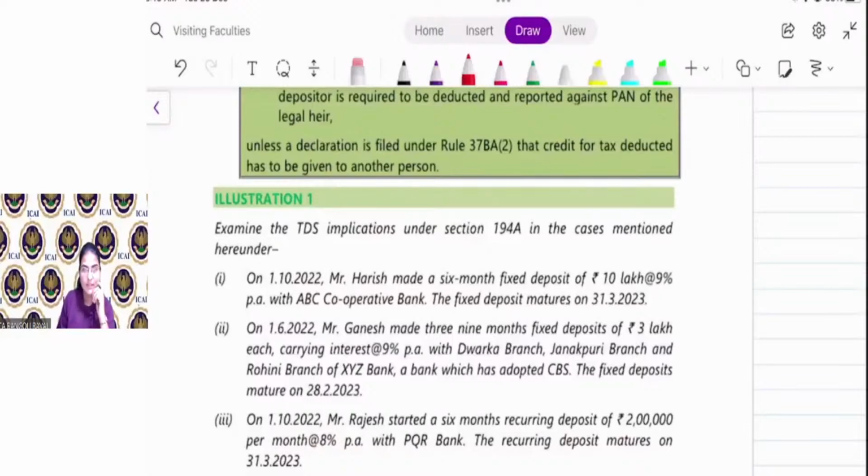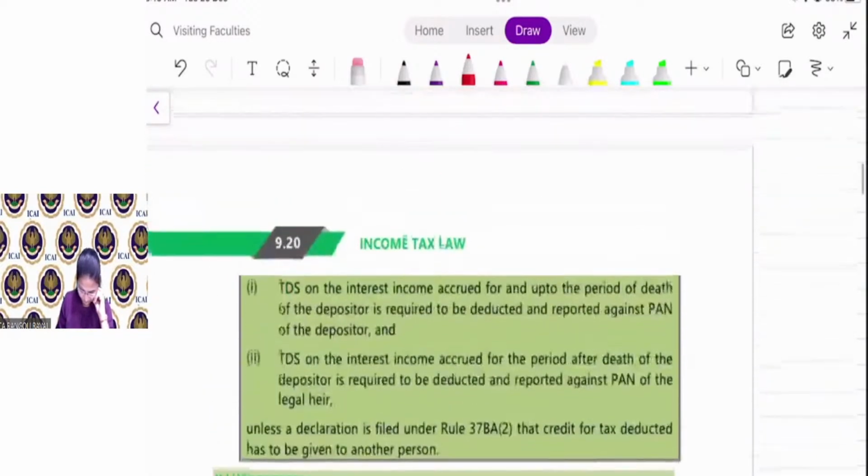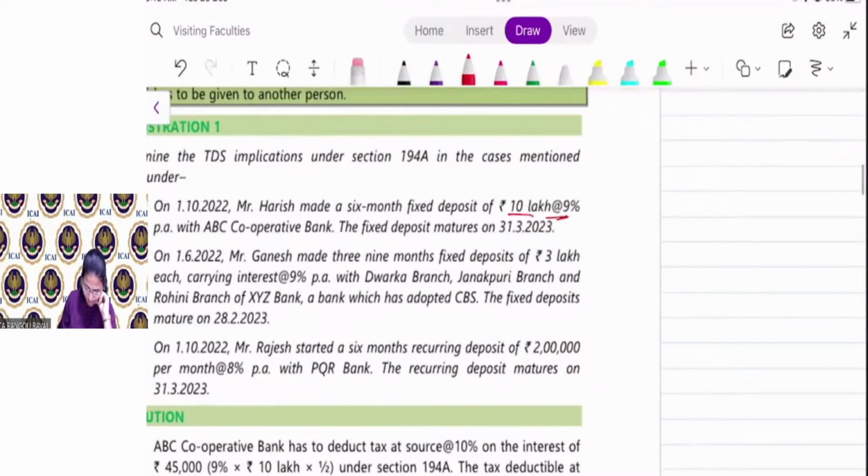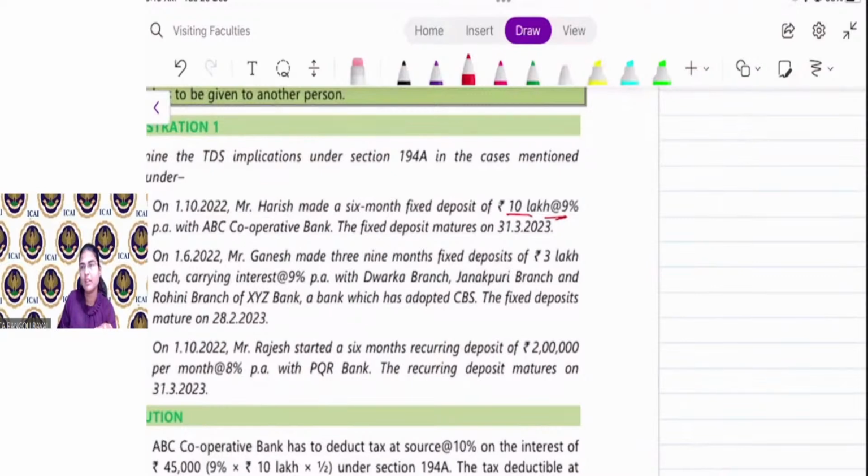So let us discuss the illustration 1. Examine the TDS implication under section 194A in case mentioned here under. On 1/10/22, Mr. Harish made a 6-month fixed deposit of 10 lakh at 9% per annum with ABC Cooperative Bank. The fixed deposit matures on 31st March 23. Chalo, in first case, whether the TDS is applicable or not. So here it is not given that Mr. Harish is a senior citizen, so he is not senior citizen.